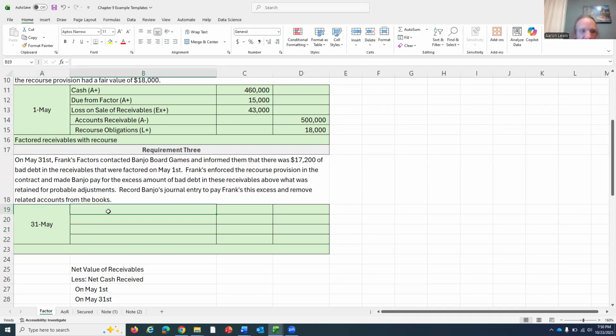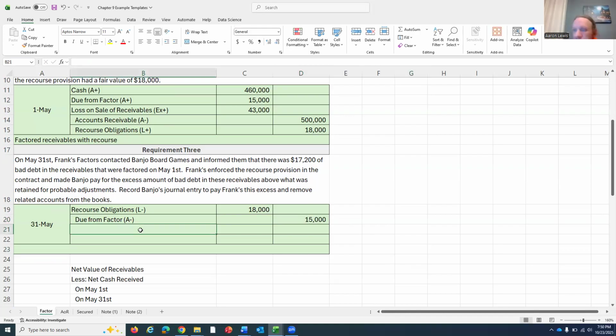Well, we're making things whole, so this recourse obligation has to come off the books for its full amount, which is 18,000. Due from factor is refundable if and only if the bad debt that's in there is less than the amount that they're retaining. Well, in this case, the bad debt is not less than the amount that they're retaining. The bad debt was actually more. We're not seeing a penny of that. So we got to take that due from factor off the books. I'm going to credit that for $15,000.